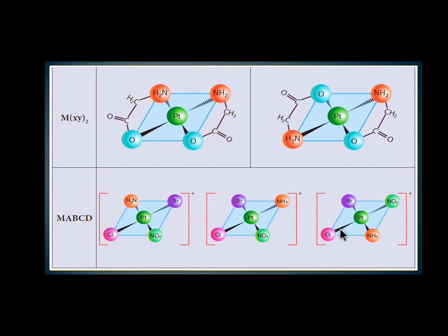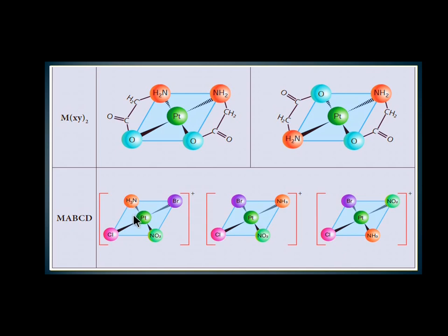In this isomer structure, we interchange NH3 and NO2. What happens? We shifted NH3 and NO2. We have a different isomer which is Br and NO2. So here number 2, 3, and here 1, 4. So 1, 2 are in opposite direction, 3, 4 are in opposite direction. So what happens? It exists as a trans isomer.